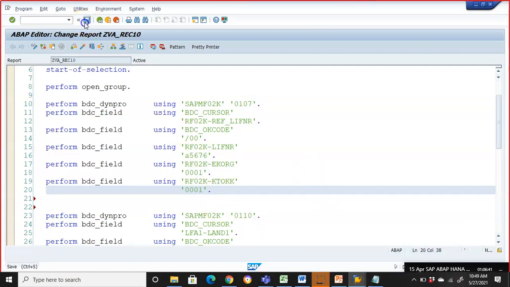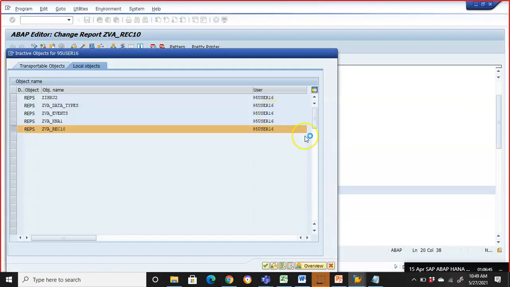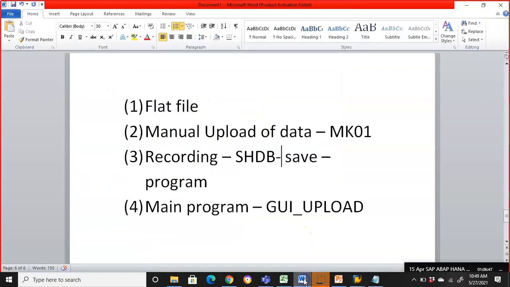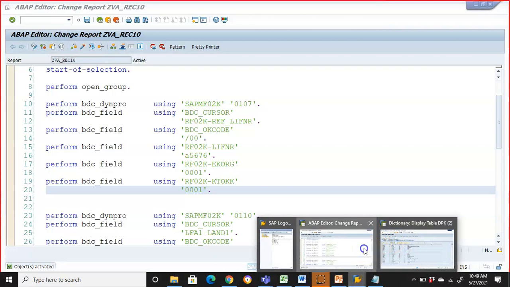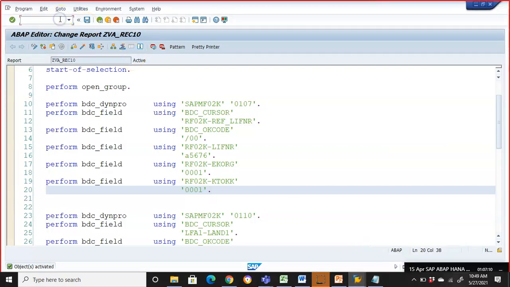Now what we have done, we just saved everything in a program. We went into the recording, saved that program, and now we need to open the main program and use GUI_UPLOAD to actually get this data into our internal table, and then from the internal table to the recording. All these things will be in the main program. So let's do that now. Let me create a main program in SE38.